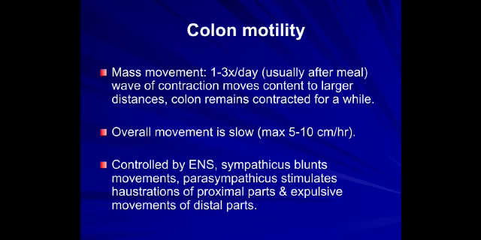Followed by which we have colon motility, which forms the mass peristalsis that helps in defecation. Mass movement occurs 1 to 3 times per day, usually after a meal. A wave of contraction moves the content over a larger distance, wherein the colon remains contracted for a while. The overall movement is slow, around 5 to 10 centimeters per hour. It is controlled by the enteric nervous system. The sympathetics blunt the movements. The parasympathetics stimulate the oscillations of the proximal parts and expulsive movements of the distal parts.